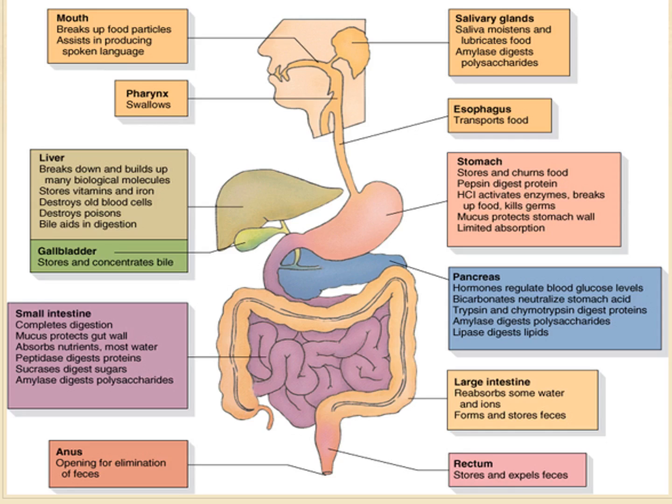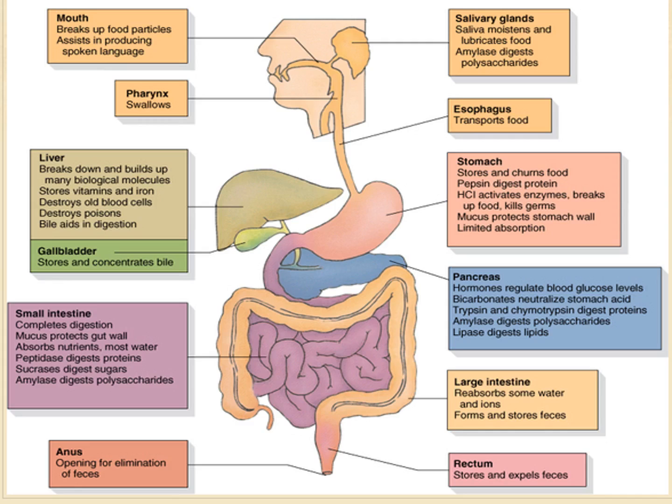So the digestive system includes the mouth, which has three pairs of salivary glands, pharynx, esophagus, stomach, liver, gallbladder, pancreas, small intestine, large intestine, rectum, and anus.